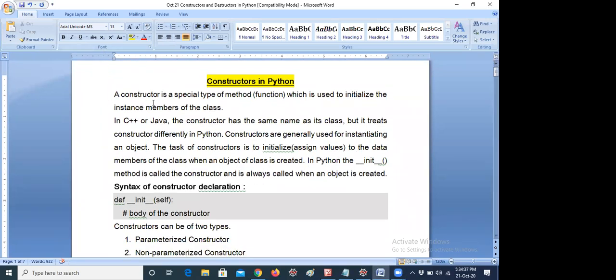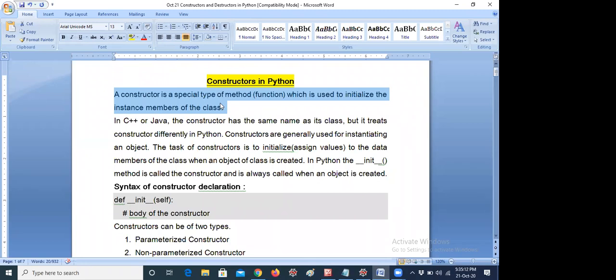So first of all, what is meant by a constructor? The definition is specified in the first line itself. It is a special type of method which is used to initialize the instance members of the class. What is meant by instance members? If you are declaring class variables, those are nothing but the instance variables. Yesterday I discussed instance variables and what an object is. Whenever you call a variable using an object, that is an instance variable. That is the only difference.